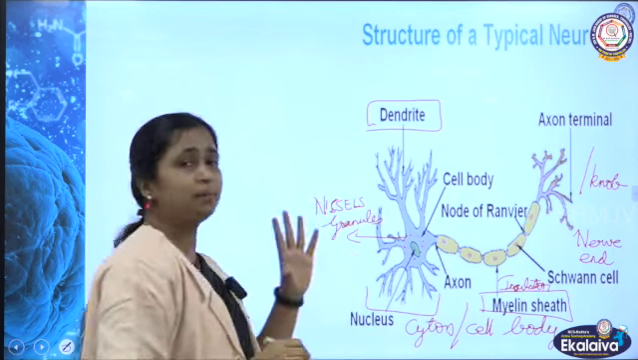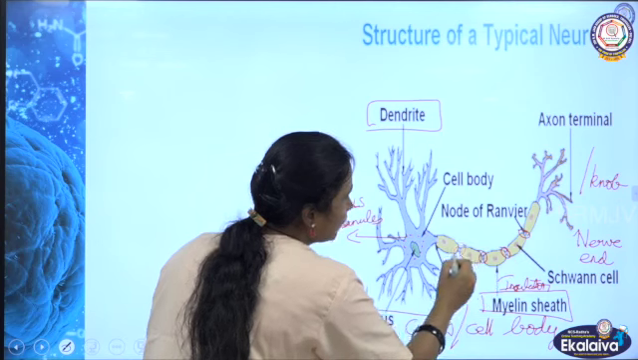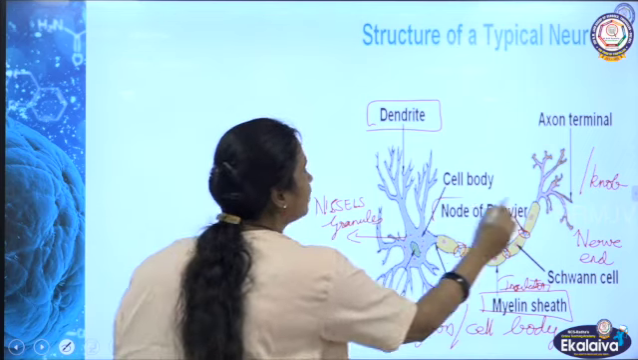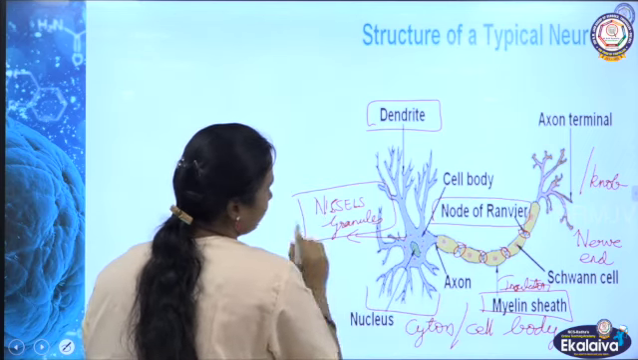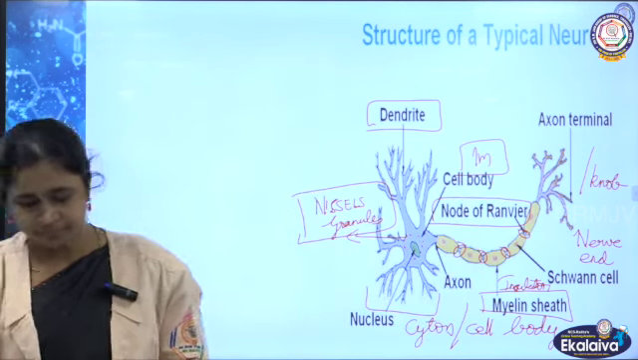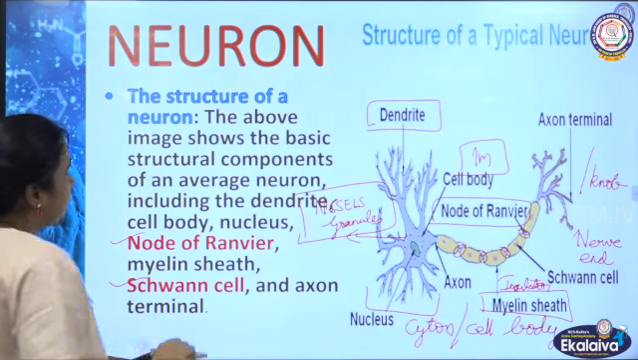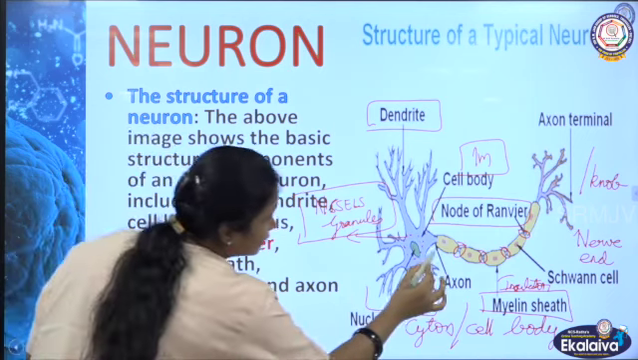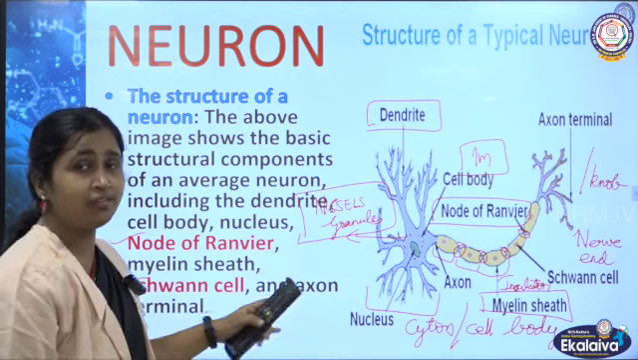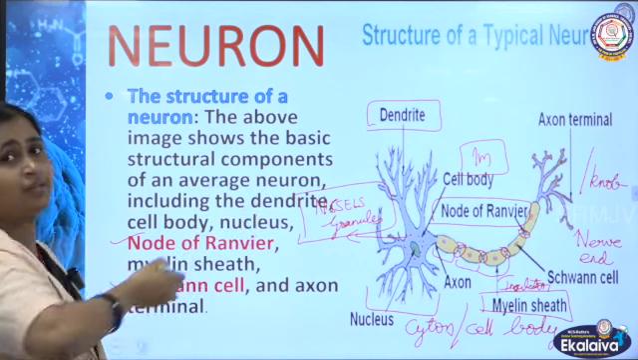So this is the structure of a typical neuron. And you can see one more thing, this node where there is no myelin sheath, that you call the node of Ranvier. This node of Ranvier and Nissl granules are very important 1-mark questions. So we'll see the structure still more here. You can see the node of Ranvier and Schwann cells. Where are the Schwann cells? The Schwann cells will be here. From there only the myelin sheath will be secreted. Already we saw the Schwann cells' role in glial cells. So this is the structure of a typical neuron.